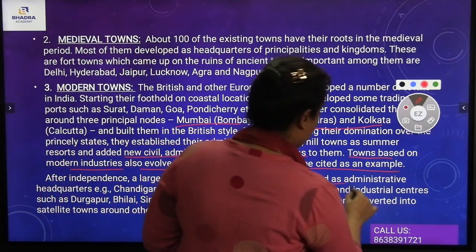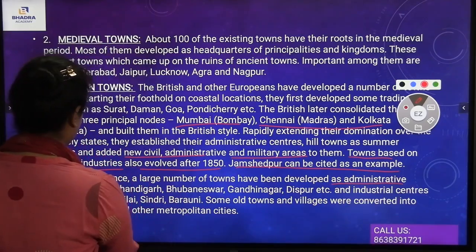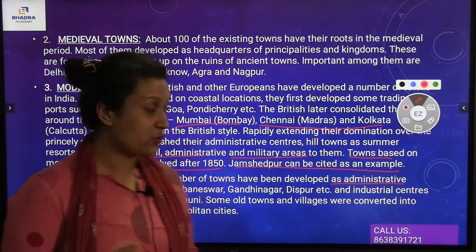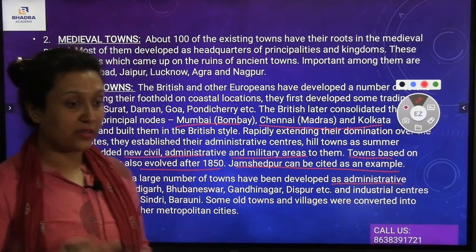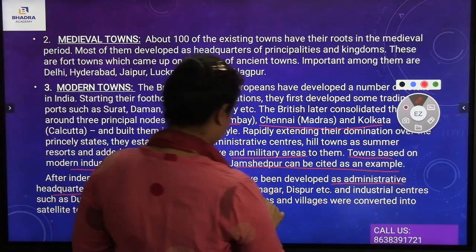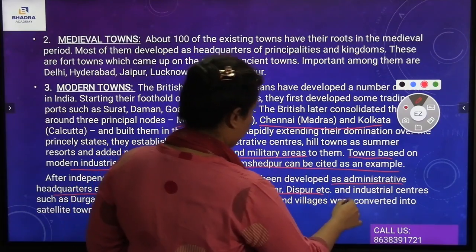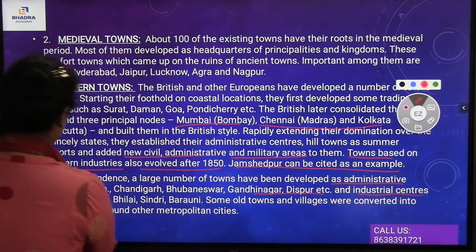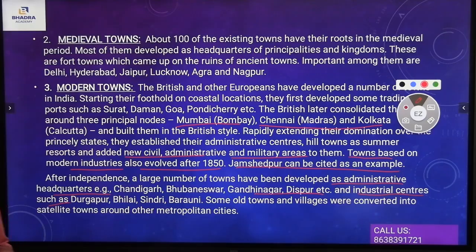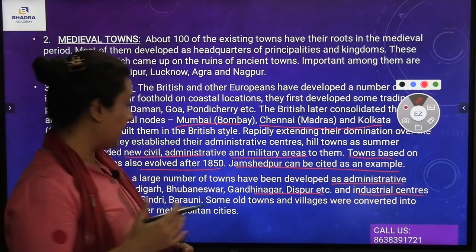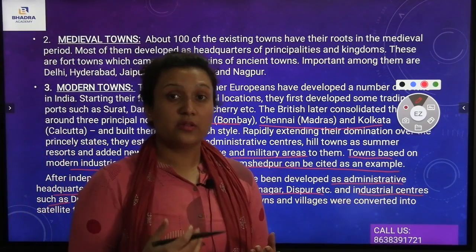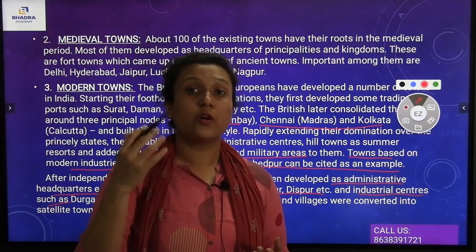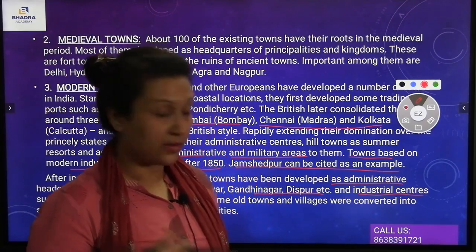Here you see the examples of the administrative headquarters. What are the examples? Chandigarh is there, Bhubaneswar is there, Gandhinagar, Dispur, etc. These are the examples of the administrative headquarters and industrial centers. The industrial centers are Durgapur, Bhilai, and also Barauni. So these are the examples of the industrial centers. Durgapur is one of the greatest examples of an industrial center.